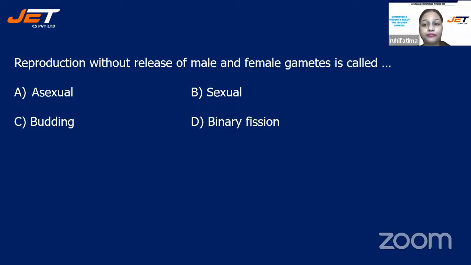Come on, children. Very well. I can see many responses in the chat box. All right, your time is up. Now let's check the correct answer. So the correct answer is asexual reproduction. Okay, in this reproduction, we do not have the release of male and female gametes.